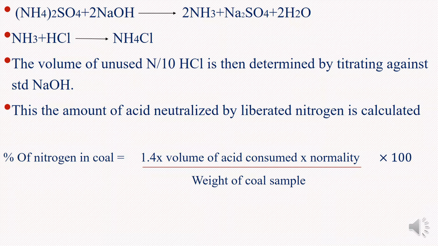Percentage of nitrogen in coal is equal to 1.4 into volume of acid consumed into normality divided by weight of coal sample into 100.